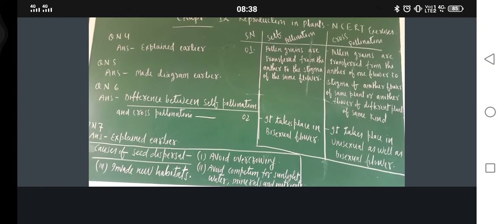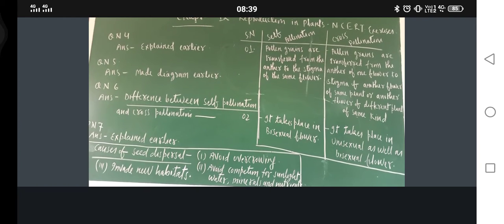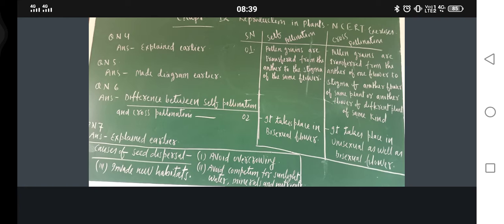Cross pollination takes place between two flowers. Self pollination takes place within the flower. Am I correct or not? Cross pollination takes place between two flowers on the same plant, or different flowers of different plants of the same kind. Okay, did you get this or not?